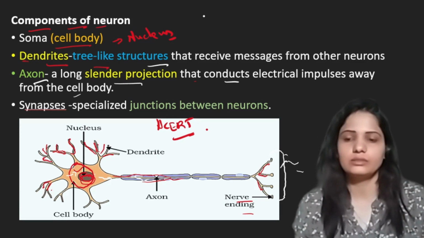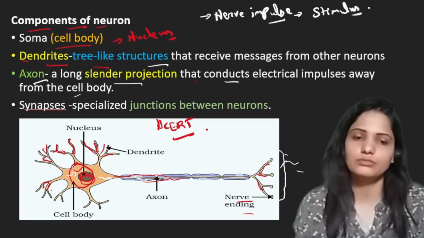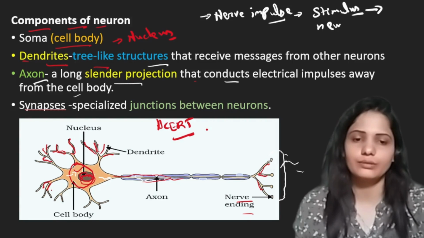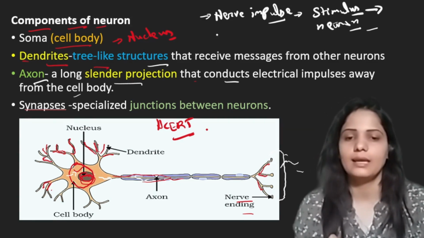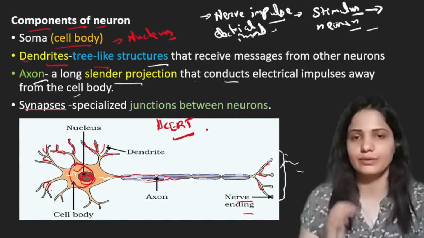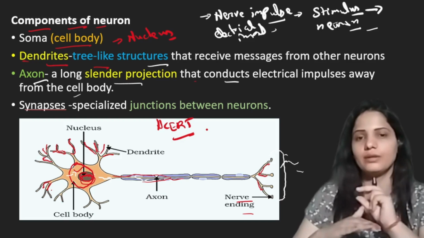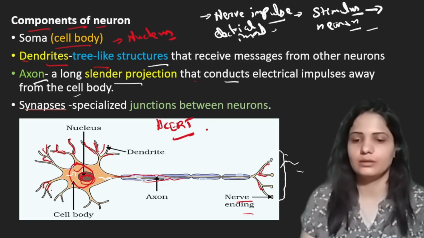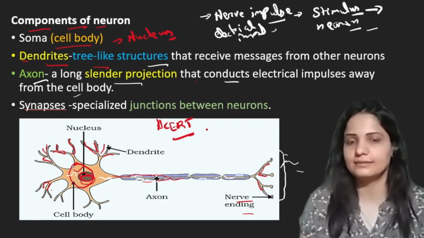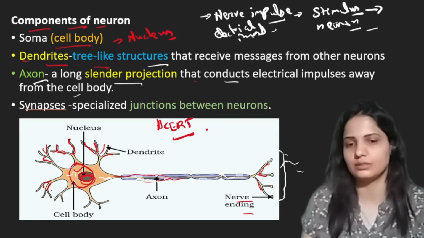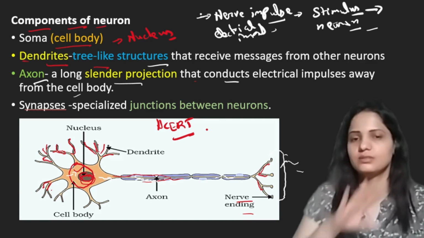Let me make one more thing clear about nerve impulse. What is a nerve impulse? When the stimulus enters into the neuron, we use another term for that stimulus: nerve impulse or electrical impulse. As the stimulus travels through the neuron, a charge is generated on the membrane of the neuron. So we say electrical impulse or nerve impulse. Don't get confused with stimulus, nerve impulse, electrical impulse. These are the same things.